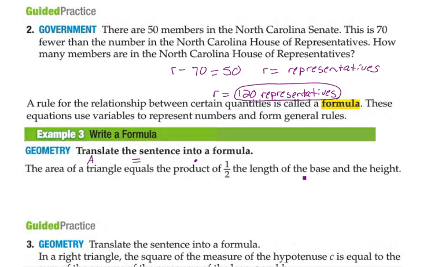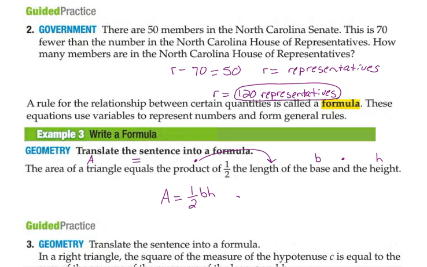Well, I don't know how long the base is, so I'm going to call it B. And the height, I don't know what the height is, so I'm going to call it H. And I understand that's the product, so I'm going to take 1/2 and multiply it by B and by H. So I understand that the area is 1/2 times the base, so I'm not going to use the multiplication sign, times the height.